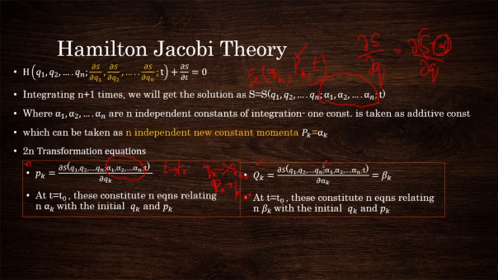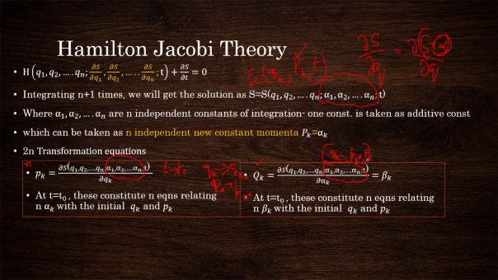Alpha already contains the initial values qk0 as well as pk0. Again the same thing can be substituted, and you can see beta will be a function of qk0, pk0 and time t, which is the initial time.